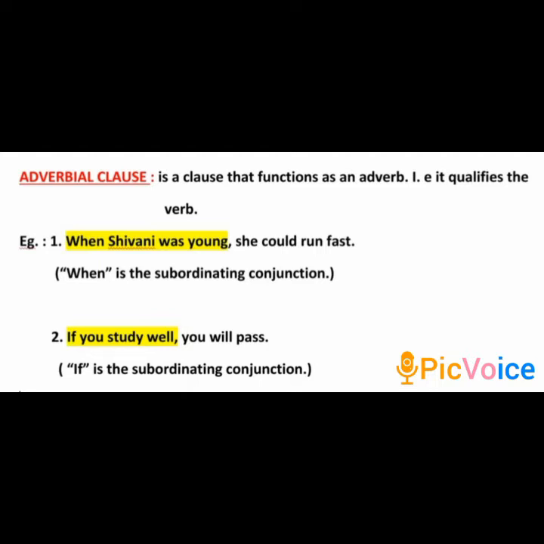The second example, if you study well, you will pass. By this time, I think you might have guessed, if you study well is the adverbial clause. Then what about the subordinating conjunction? If is the subordinating conjunction here. Even here, the clause if you study well works as the adverb. Hence it is called as an adverbial clause.